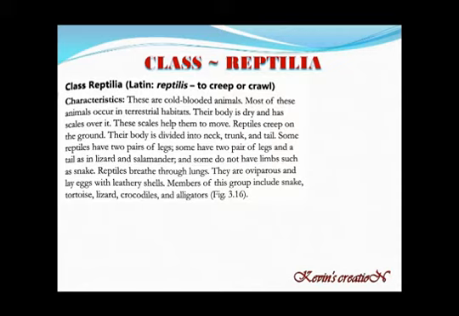Their body is dry and has scales over it. You must have seen on the body of a snake, scales are there which help them to move on the land. Reptiles creep on the ground. Their body is divided into neck, trunk, and tail. Some reptiles may have two pairs of legs. You must have seen lizards and all. Some may have two pairs of legs and a tail also, as in lizard. And some do not have limbs at all, such as snakes. You will not find the limbs.